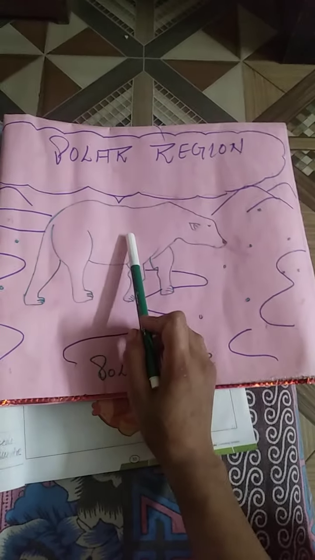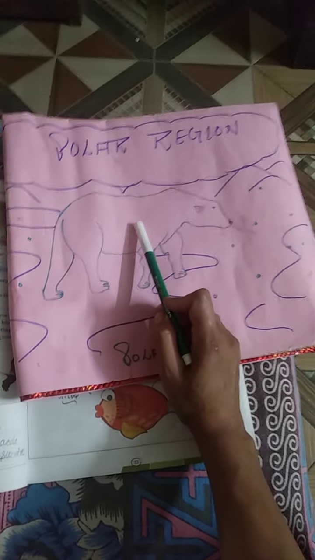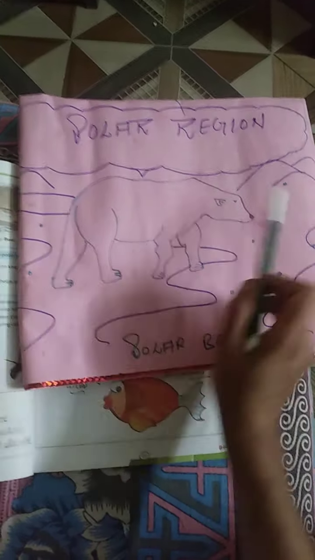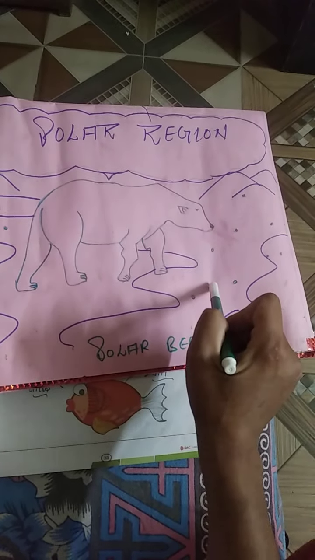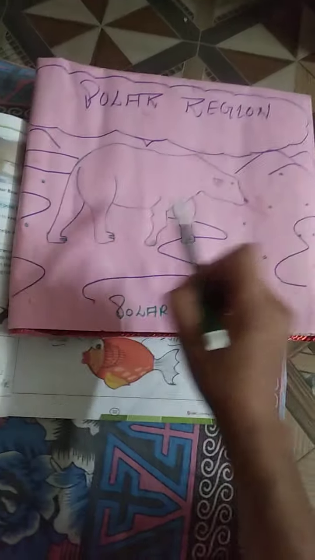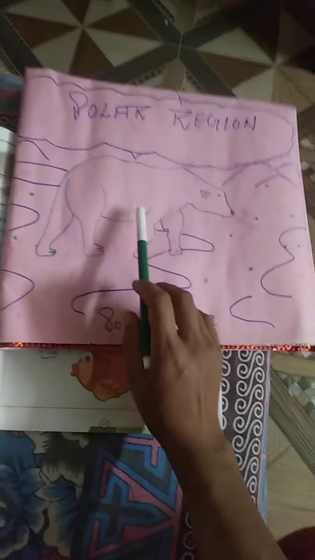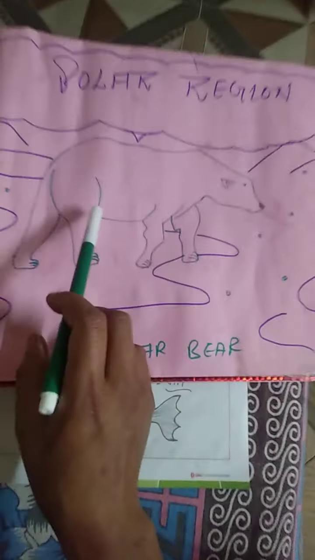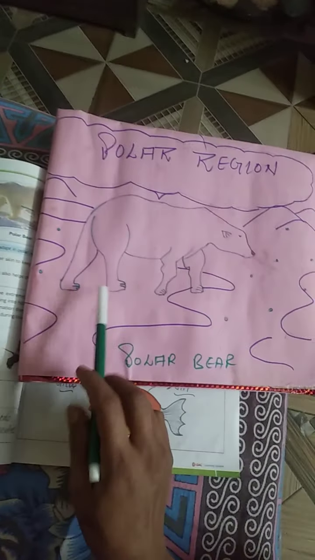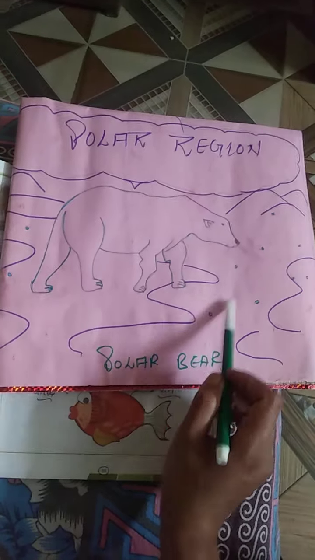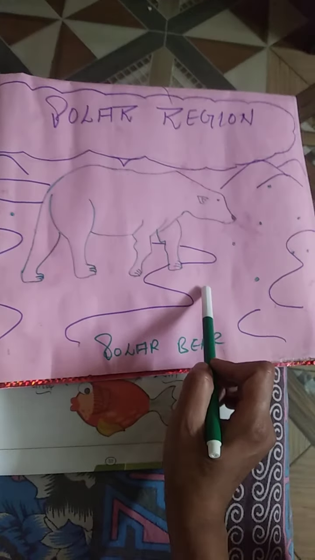They are white colored. Why? So that they can hide from the predators between the snow. Then polar bears feed on the fish that live inside the snow or water.